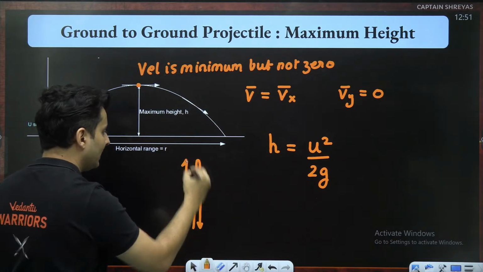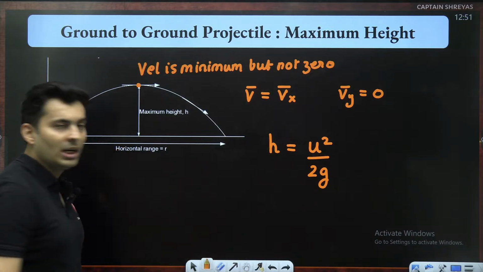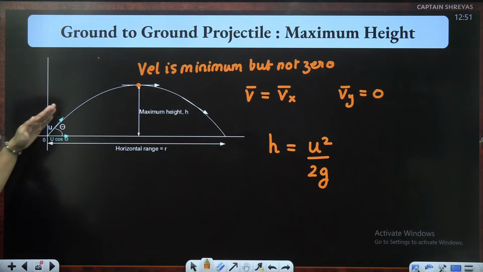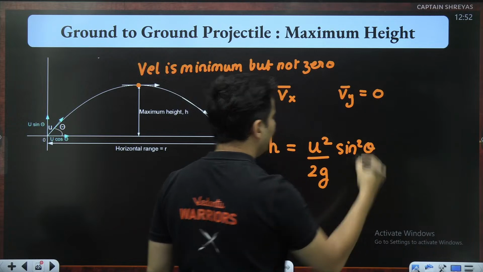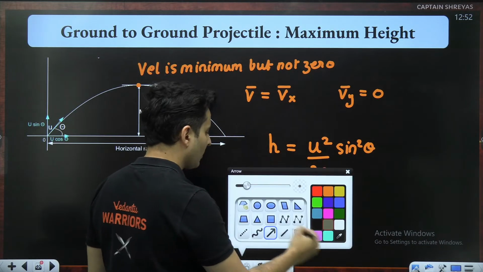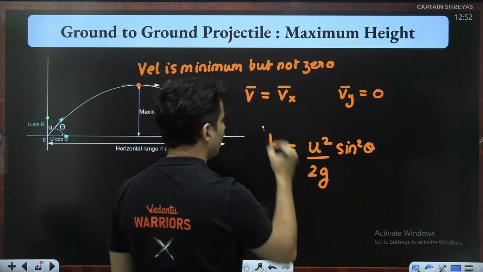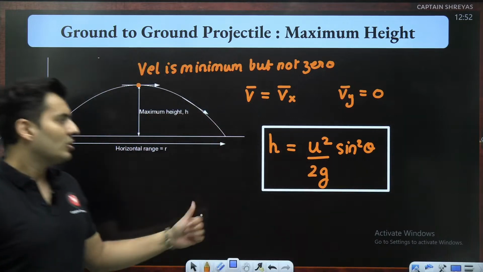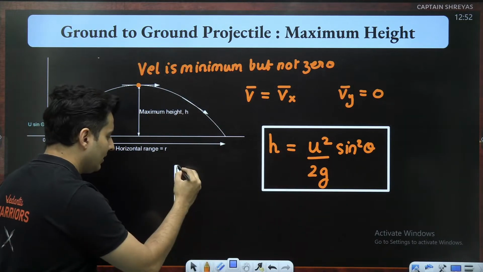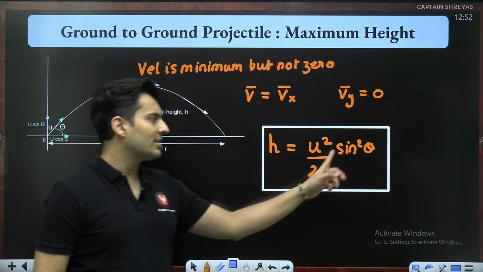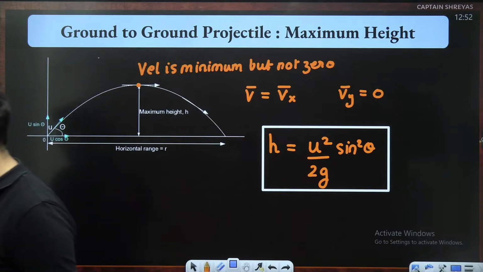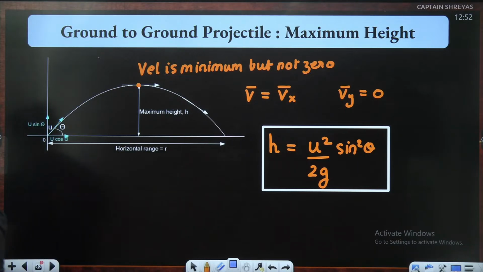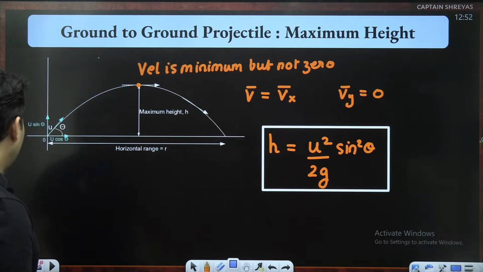What is the maximum height? u square by 2g. Here I am projecting it at an angle theta with horizontal. You will just have u square sine square theta by 2g. That's the only difference in the formula. The normal formula for vertical motion was u square by 2g. You just add sine square, because there is u square, you put sine square. If it was u, it would be sine. As straightforward as that. That is your maximum height.